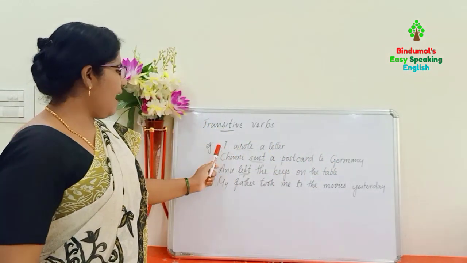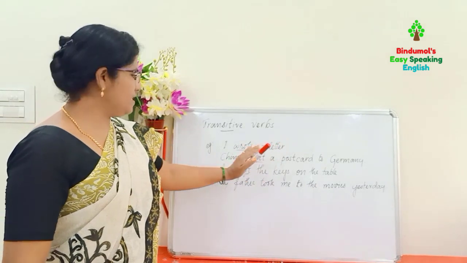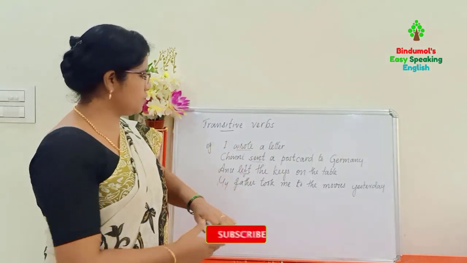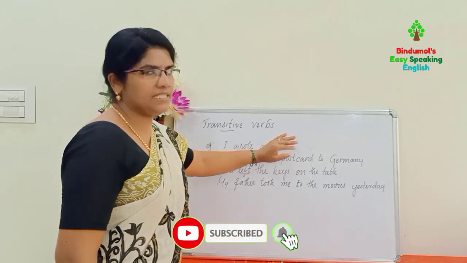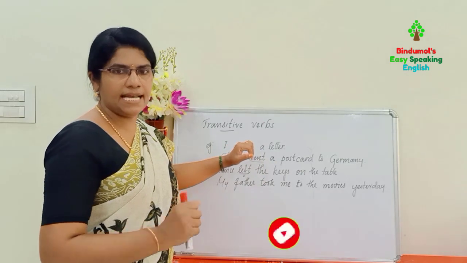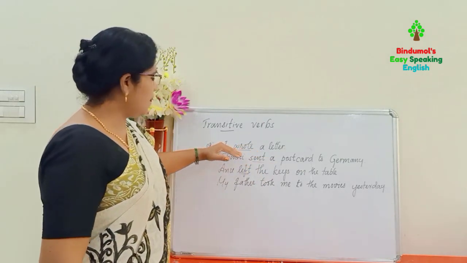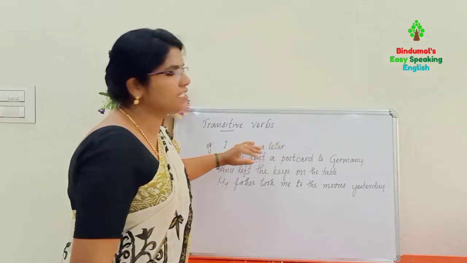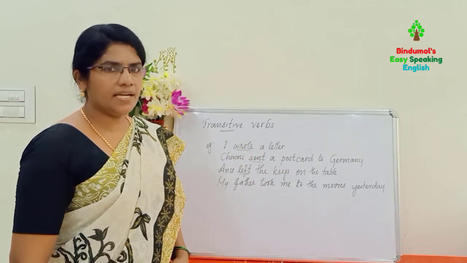Right? I wrote a letter. What is the verb here? The main verb is wrote. Suppose there is no object here, automatically a question arises: what did I write? Here, I wrote a letter. Without this object, it is not complete. Did you all get it?